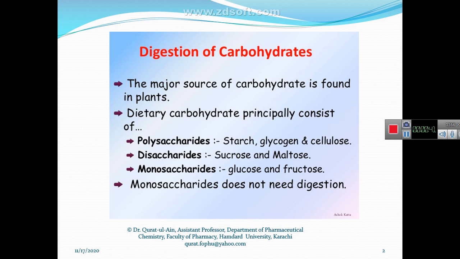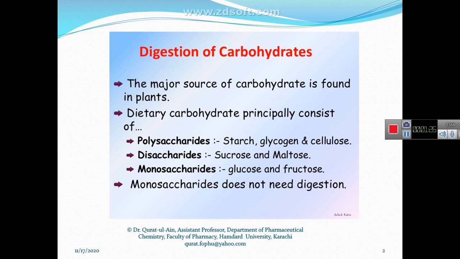So you all know that carbohydrates are sugars, and they have the formula CH. They have carbon, hydrogen, and oxygen atoms. They can be found as monosaccharide, disaccharide, and polysaccharide. The major source of carbohydrates is plant, but the carbohydrate that we find in our food may be polysaccharide, disaccharide, or monosaccharide. Monosaccharide cannot be further metabolized because they are already simple sugar,